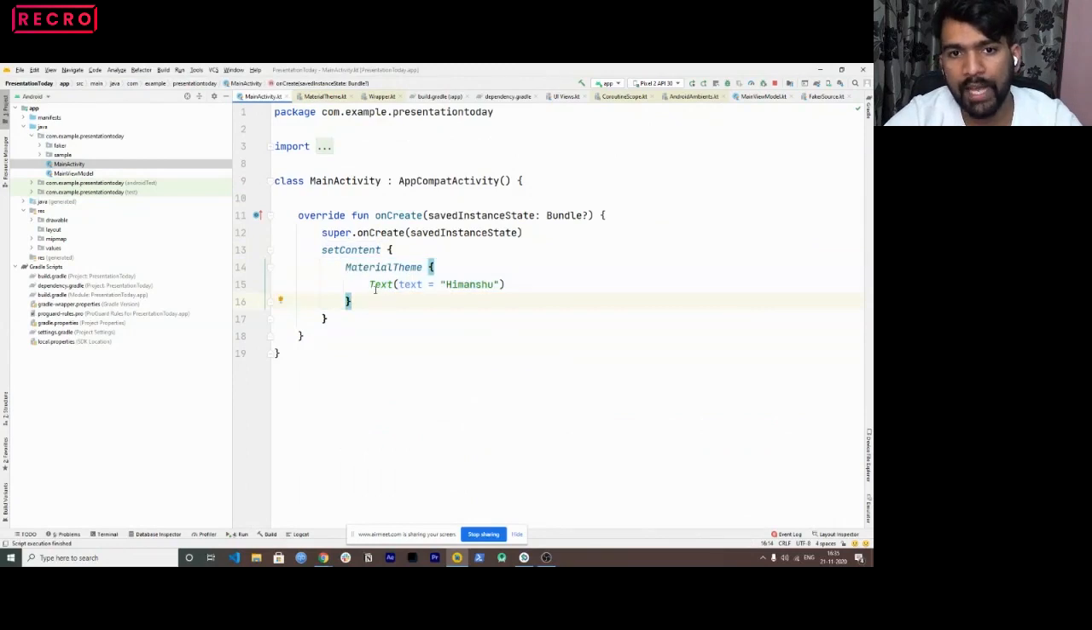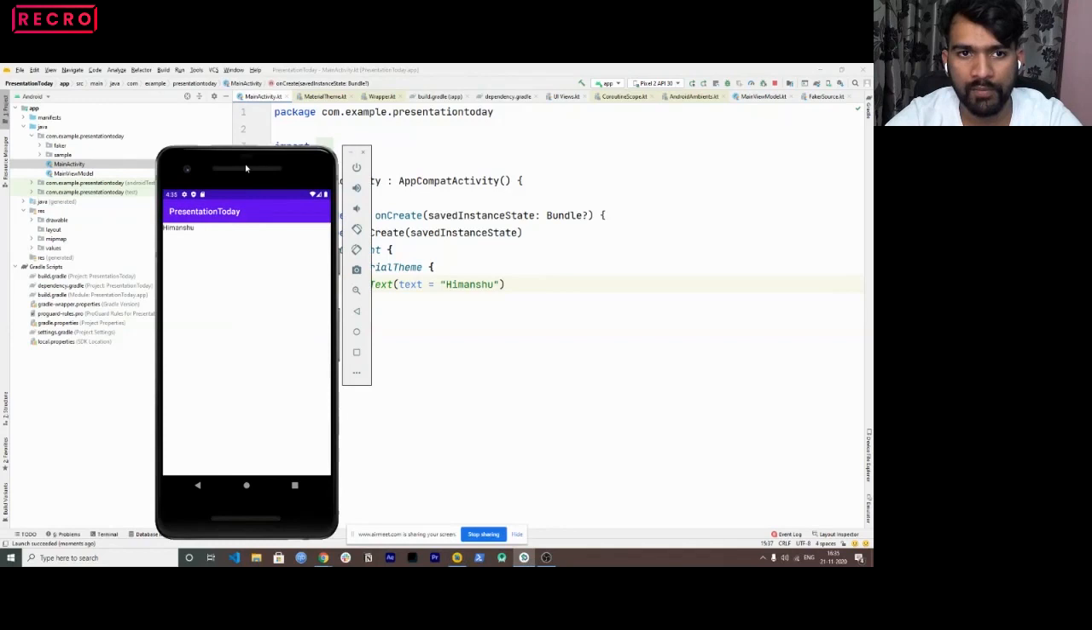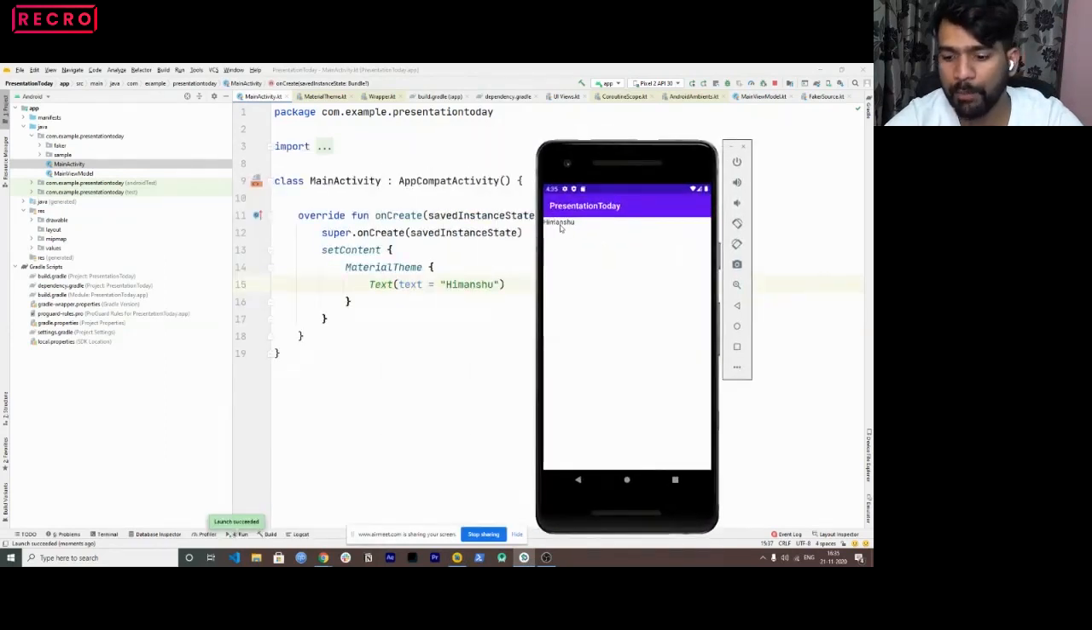So now what I have done is inside this setContent, I have created a MaterialTheme and have just passed Text, correct? And let me run this to show you what happens. So you can see Himanshu being printed here, right? This is a text which I wanted to print, and I have printed it successfully, like how I printed hello world in my slides. Now let's do certain modifications.